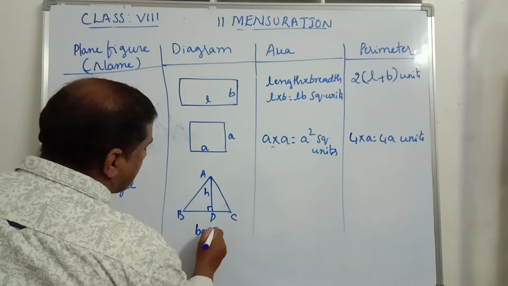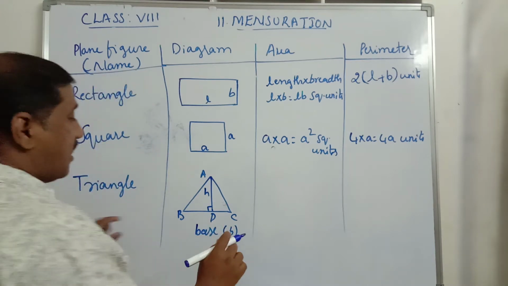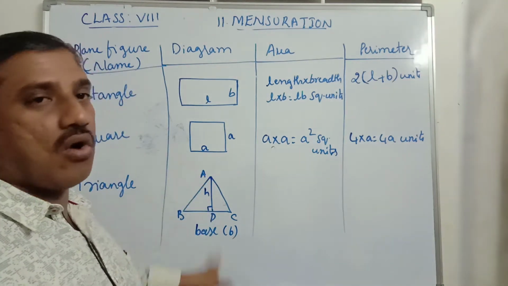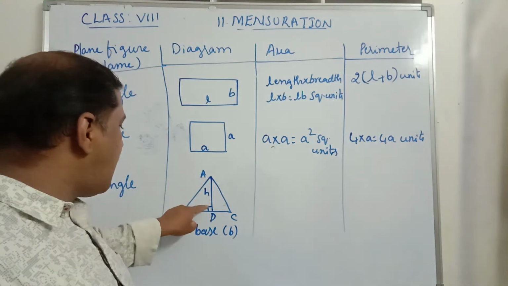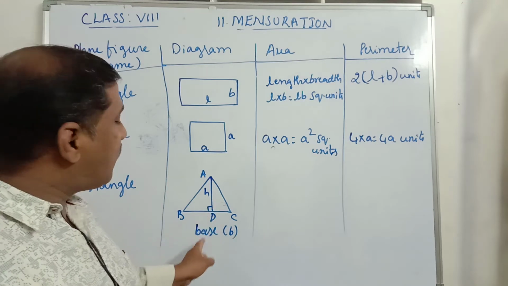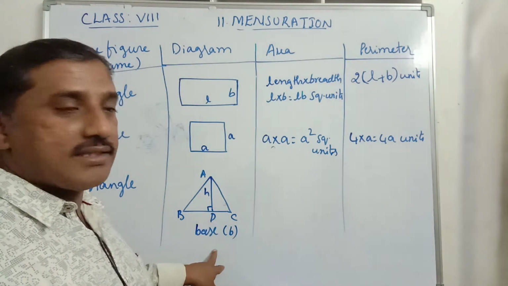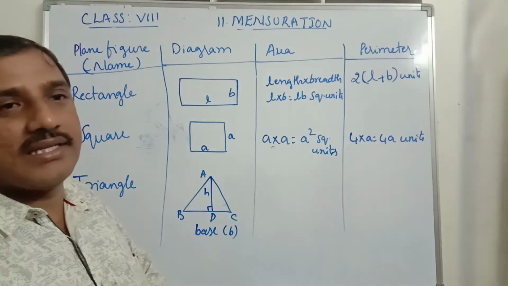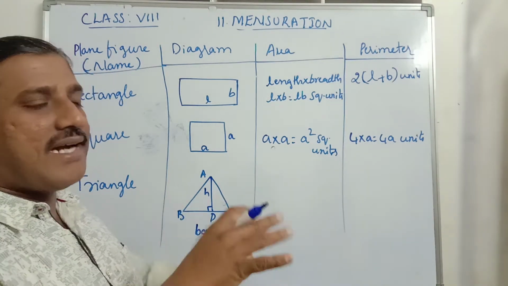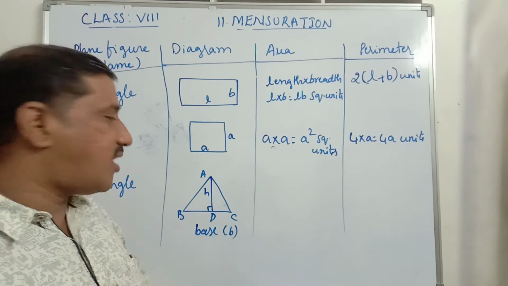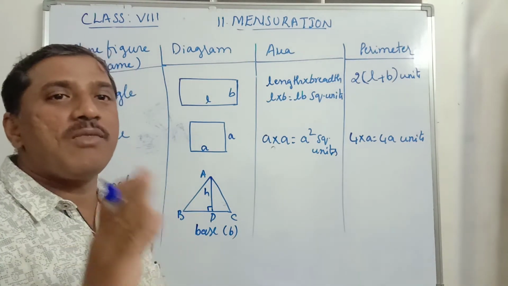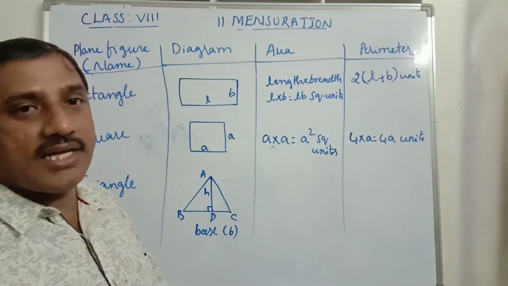The side BC is known as the base. What is the base of a triangle? The side of the triangle to which the altitude is drawn. This altitude AD is drawn to the side BC, therefore BC is the base. If the altitude is drawn to the side AC, then AC will be the base. It means that for 3 sides of the triangle we can draw 3 altitudes. The altitude is the perpendicular drawn from one vertex to its opposite side.